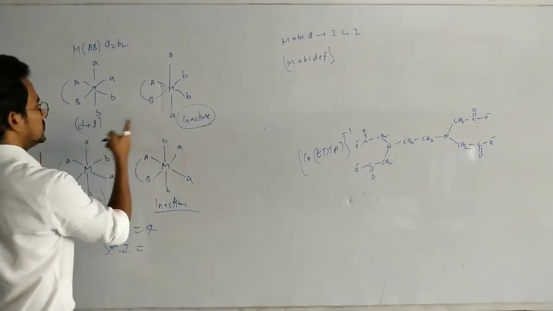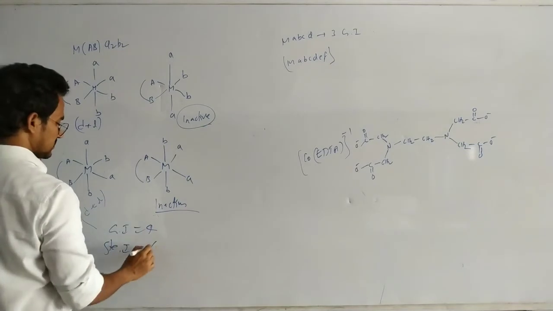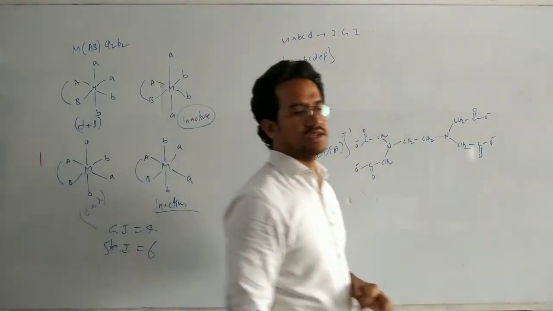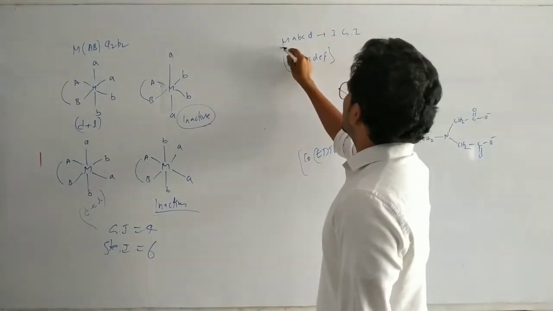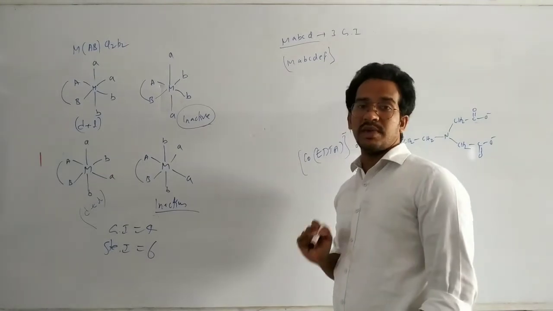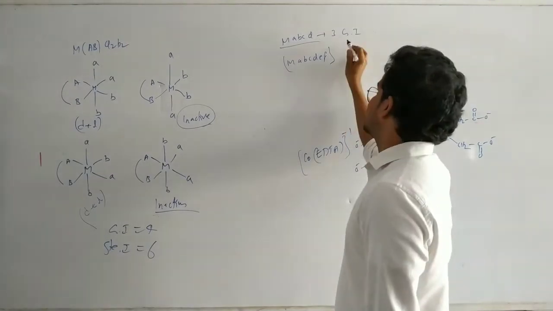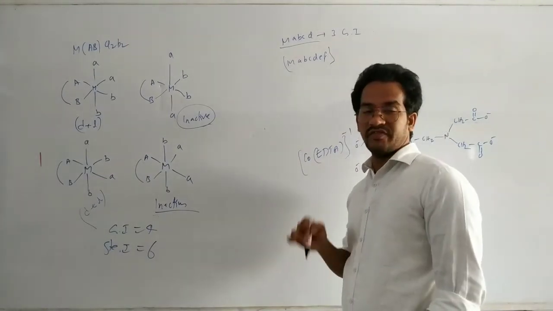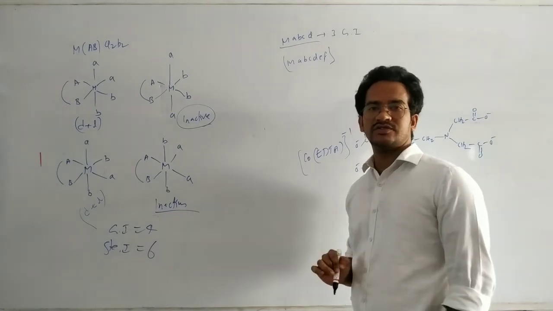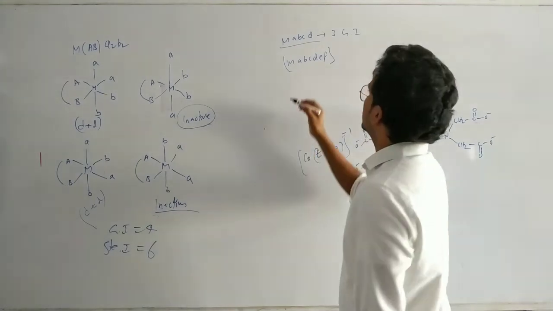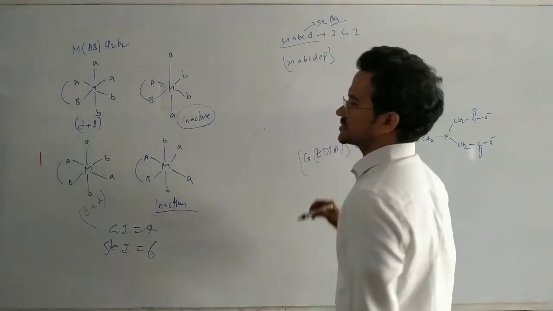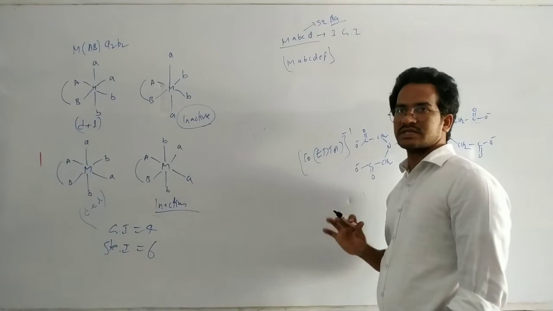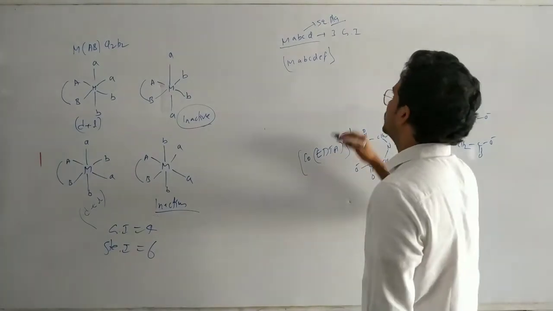Here 1, 2, 3, 4, 5, 6. Total stereoisomers 6, but geometrical isomers are 4. Next, coming to this one: in a square planar complex MABCD, there are 3 geometrical isomers. If it is square planar, 3 geometrical isomers exist, all with different ligands. We discussed that example in the previous video.